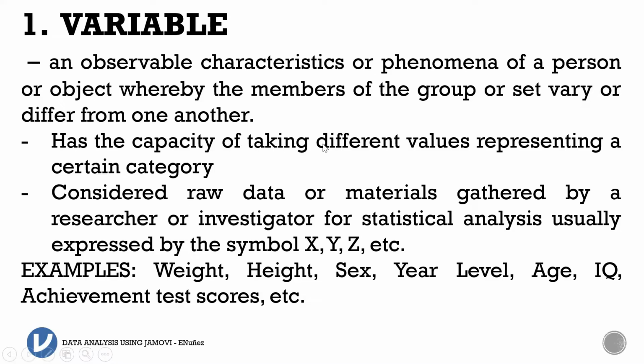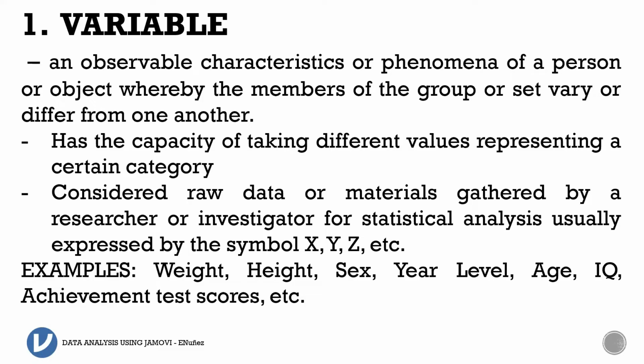It has a capacity of taking different values representing a certain category. For example, we like sour, we like bitter, and that's the category for taste. We like the sweet smell, the foul odor, we don't like that one. So the category for that is smell. And we call that one variable. Smell variable, gender, those are variables.